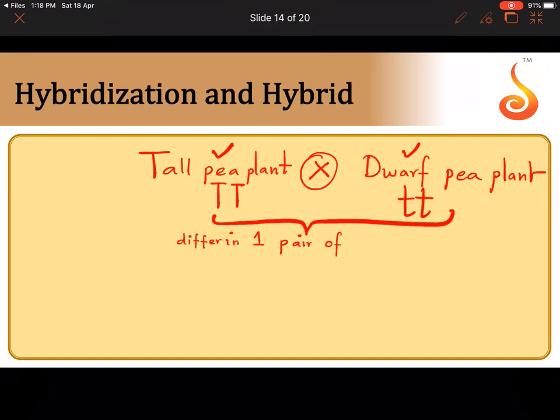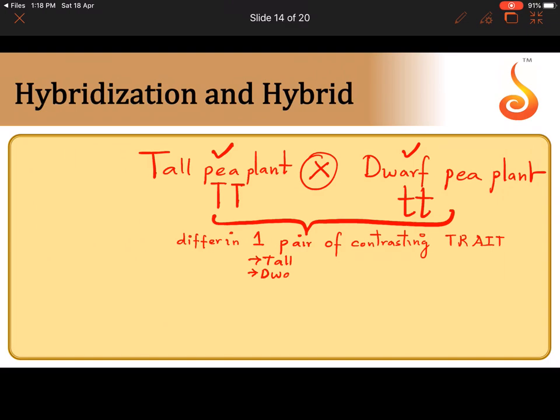They differ from each other in one pair of contrasting traits. Which is that one pair of contrasting traits? Tall, dwarf. Isn't it a pair? Tall and dwarf are a pair of contrasting traits. It can be more than one as well, not just one. More than one pair of contrasting traits.